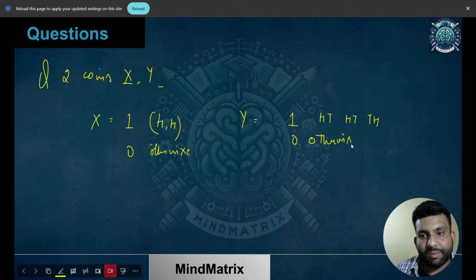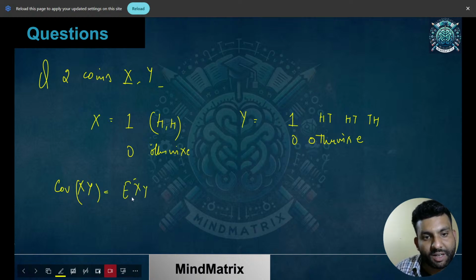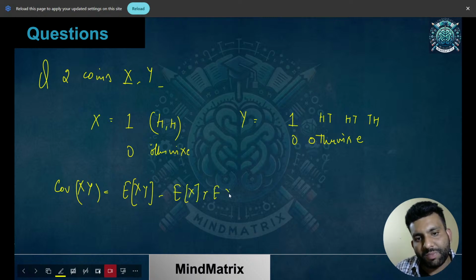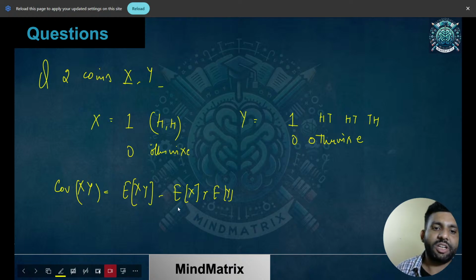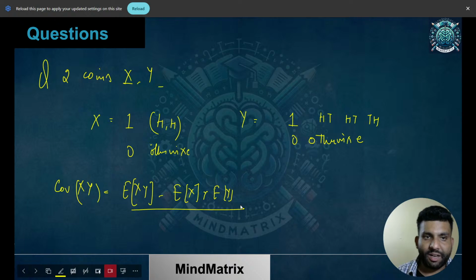What we need to find is the covariance of XY. What exactly is the formula for that? It is E of XY minus E of X into E of Y, where E is nothing but expectation.